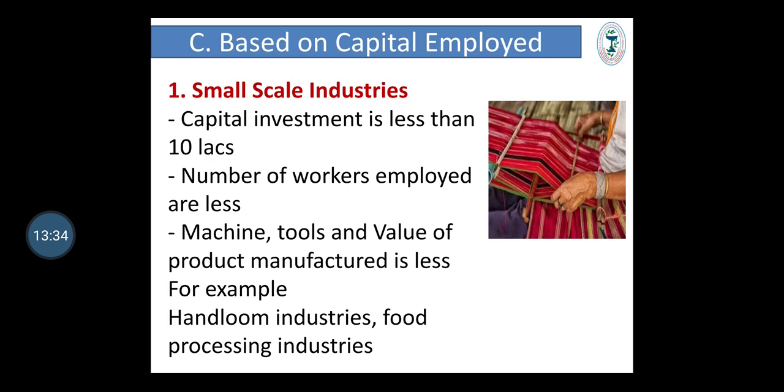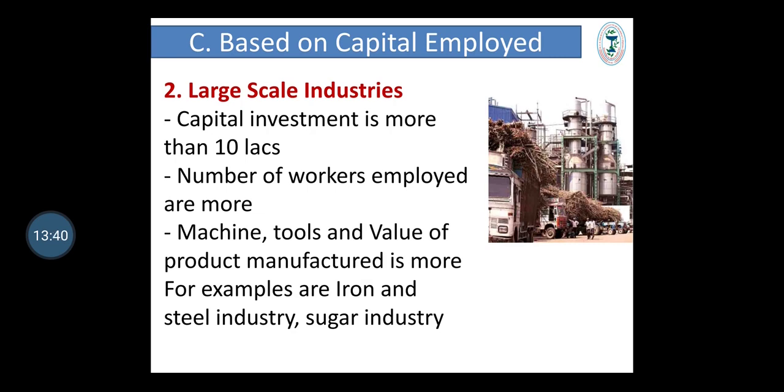Examples: handloom industries, food processing industries, etc. Next, large scale industries. These industries involve capital investment of more than 10 lakhs; the number of workers employed is more, and machines, tools and value of product manufactured are also more. Examples: iron and steel industry, sugar industry, etc.